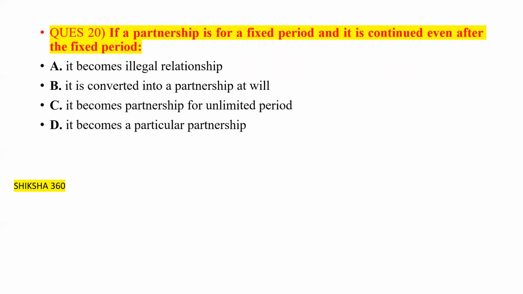The third option is that it becomes a partnership for an unlimited period, and the fourth is that it becomes a particular partnership. So what is the correct answer of this question?